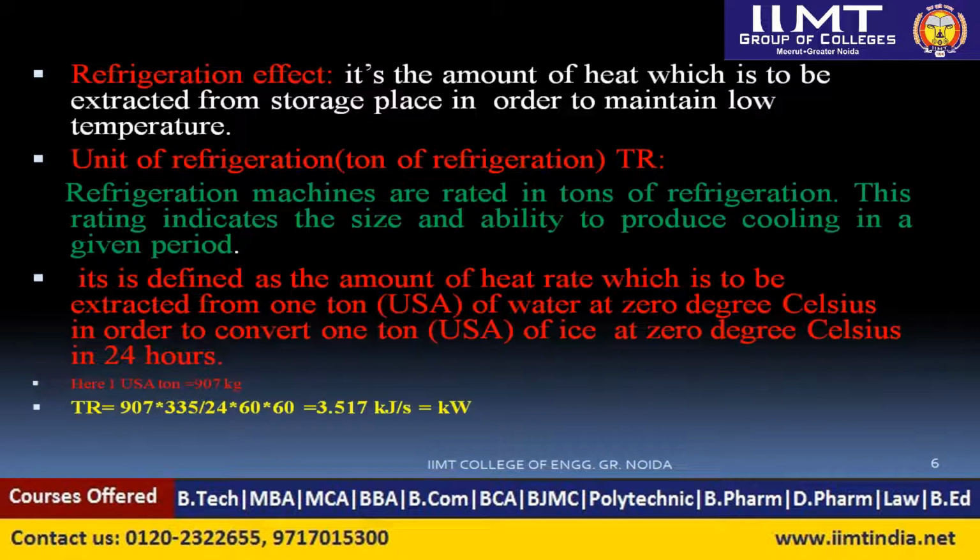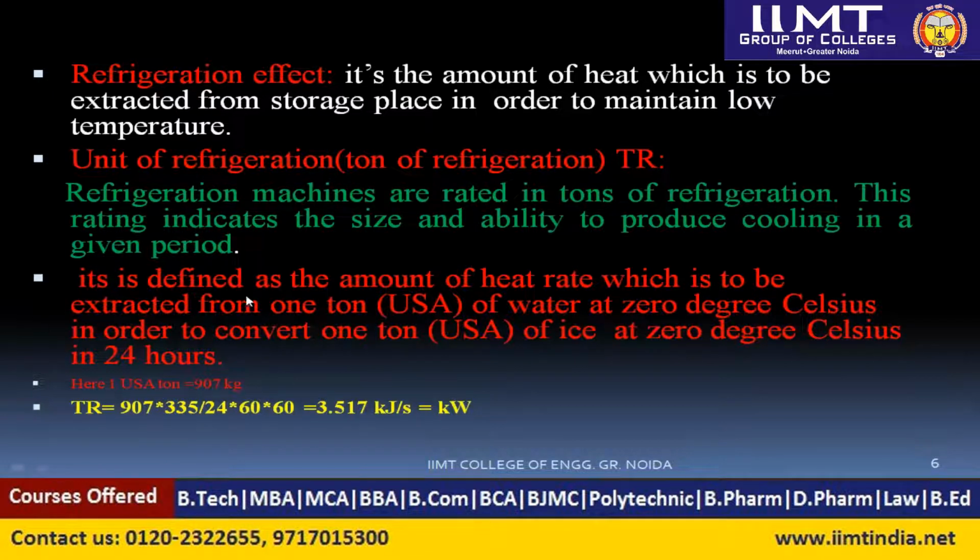And if we talk about the unit of refrigeration, generally if we purchase an AC, we talk about needing 1 ton of AC, 1.5 tons of AC capacity, or 2 tons of AC. So what does that mean? Generally it indicates the size or ability to produce the cooling at the given time. But if we talk about the definition, how it is defined and how it is calculated, here it is.